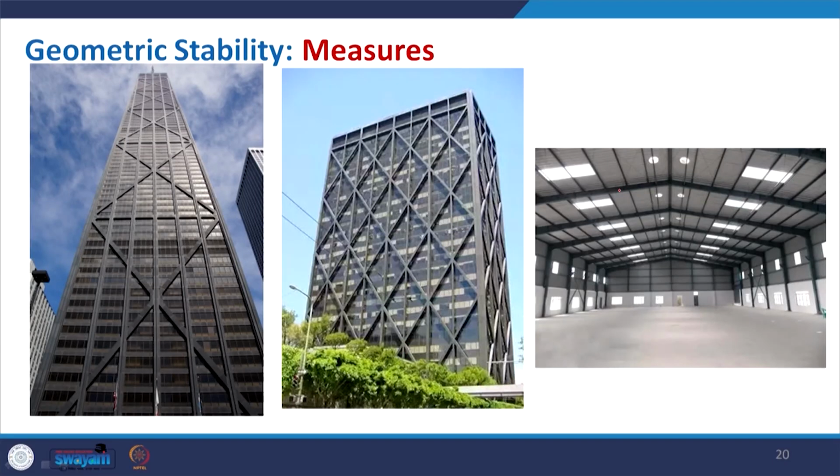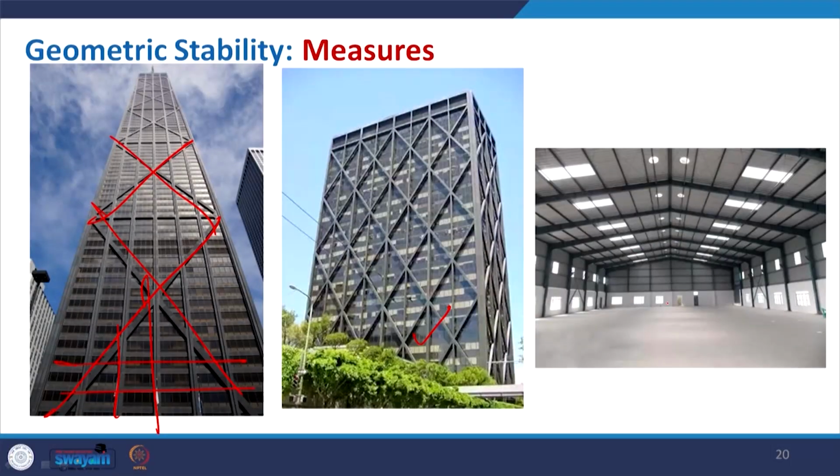In this case, you see that this is a high-rise building. In addition to the vertical and horizontal members, the beam and column members, the frame, they also use this particular bracing to give extra support to resist the lateral load. And here you can see the rigid frame at this corner.